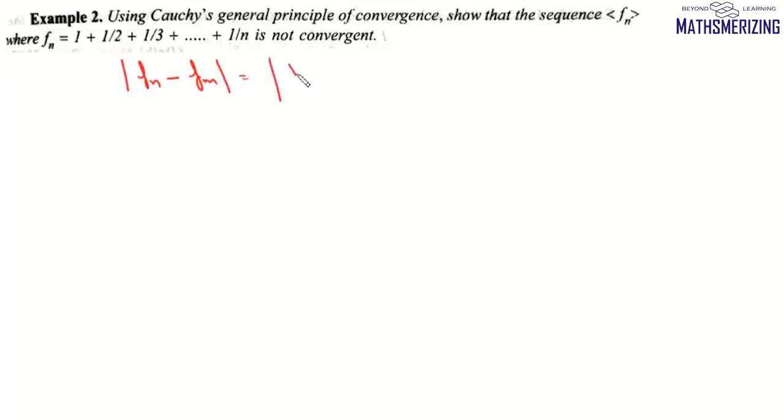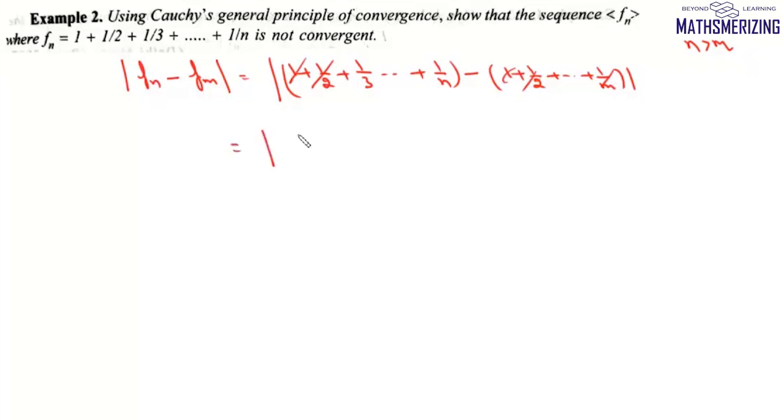Now Fn is 1 plus 1 by 2 plus 1 by 3 up to 1 by n, minus (1 plus 1 by 2 up to 1 by m), where n is greater than m. Here 1, 1 by 2, up to 1 by m will cancel. So we'll get this as 1 upon m plus 1